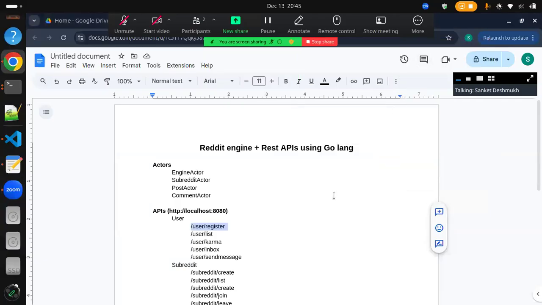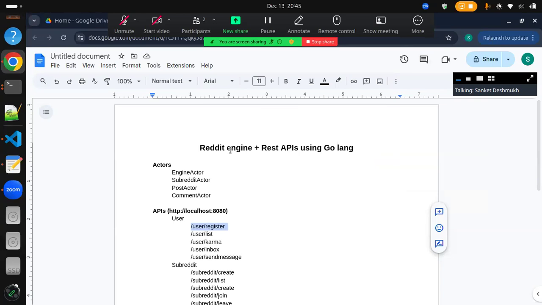Hello everyone. So today I'm going to show the project demonstration for my project, which is Reddit engine and RESTful APIs using Golang. Before moving to the project demonstration, I would like to give a quick summary of how we approached to solve the problem.